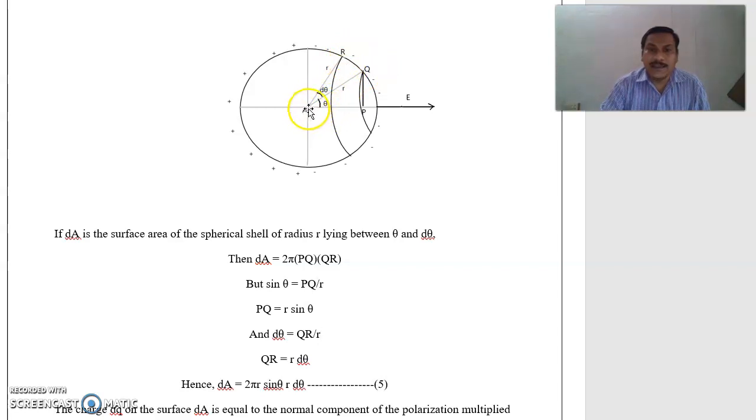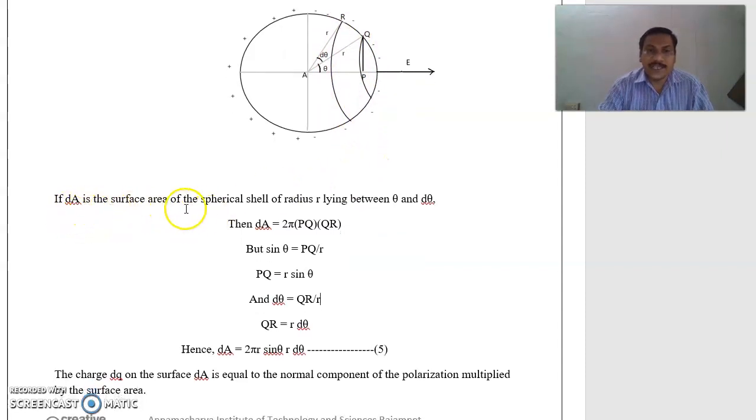The angle between AQ and AP is theta. Next, the angle between AR and AQ is d theta. So if dA is the surface area of the spherical shell of radius r lying between theta and d theta, then QR is the spherical strip.